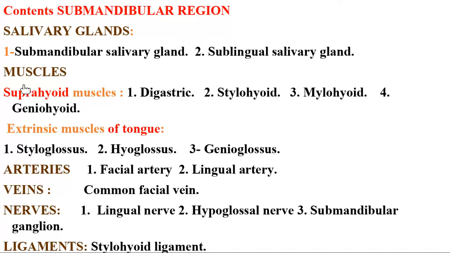And then what are the muscles? The extrinsic muscles of the tongue. Which are the extrinsic muscles related in the submandibular region? What are the arteries and veins, and the nerves relating to the submandibular region? So all these are the contents of the submandibular region, and the stylohyoid ligament.